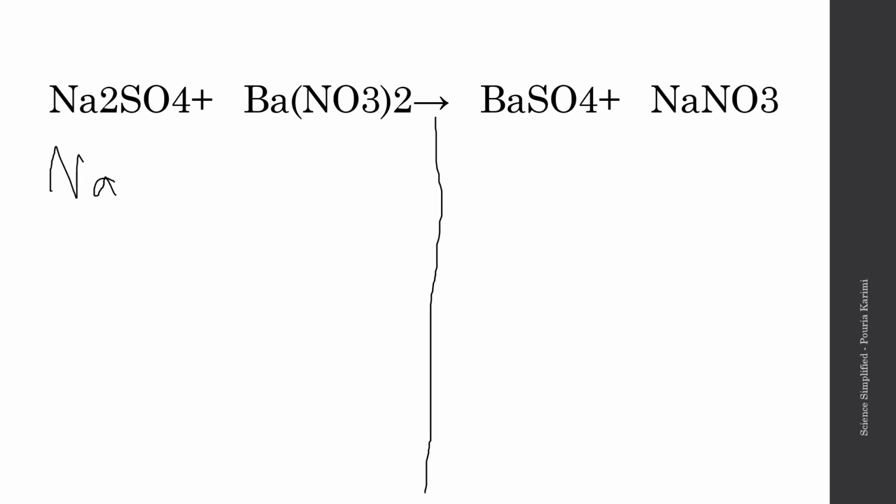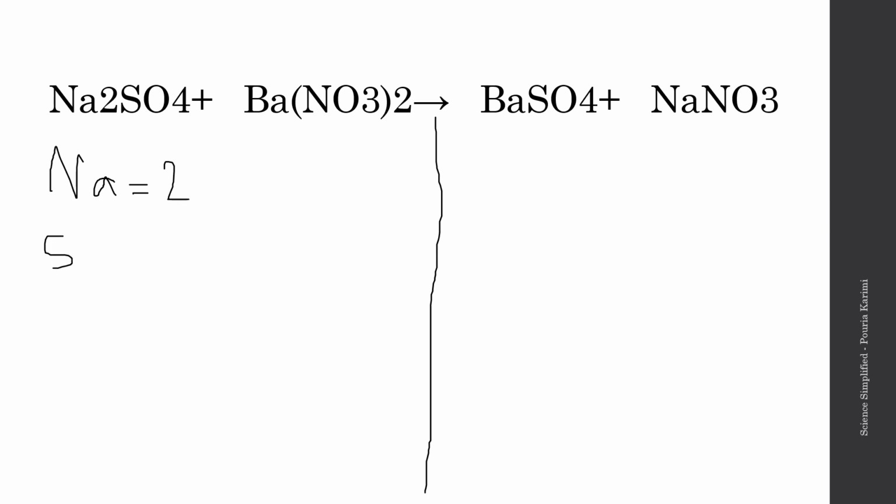So we have sodium here. How many do we have? We have 2. Now let's pay attention to this. It's SO4, so there is one polyatomic here and there's another polyatomic here. They are identical polyatomic ions on both sides of the equation, so we tend to keep them together. I would not recommend trying to separate them. I would keep them together.